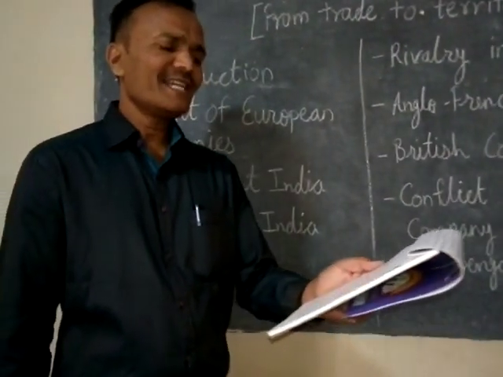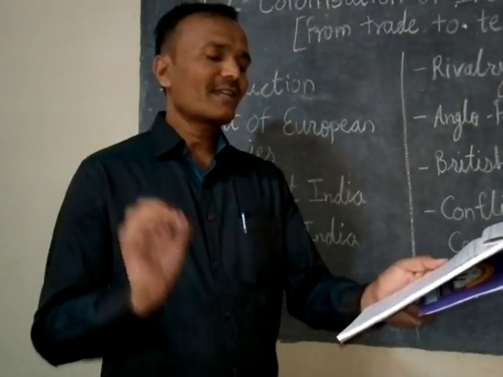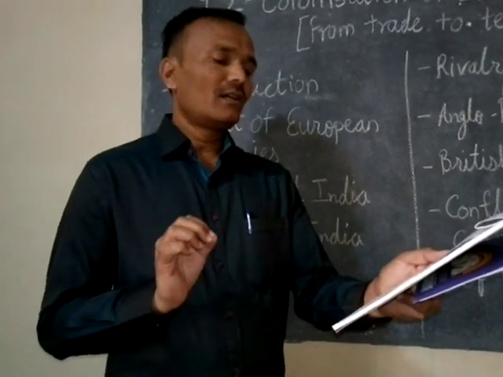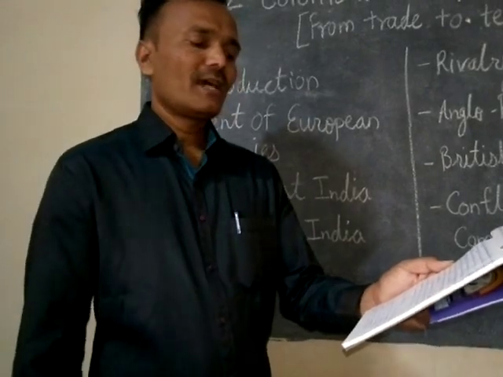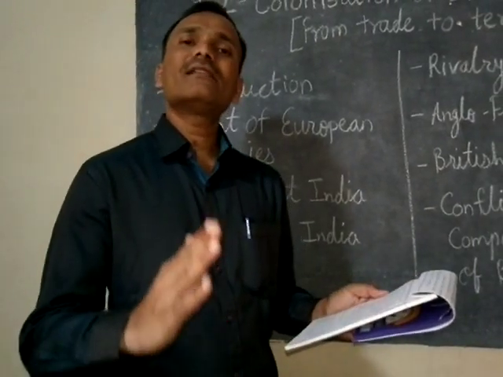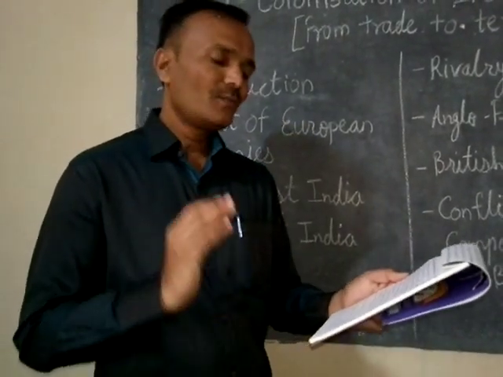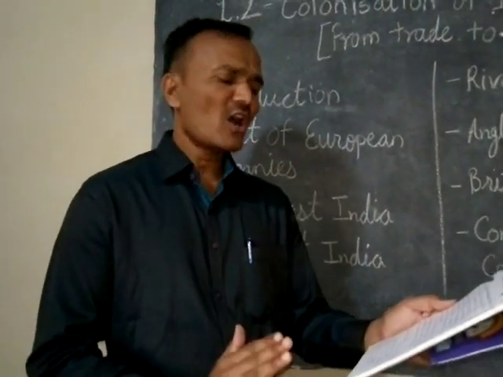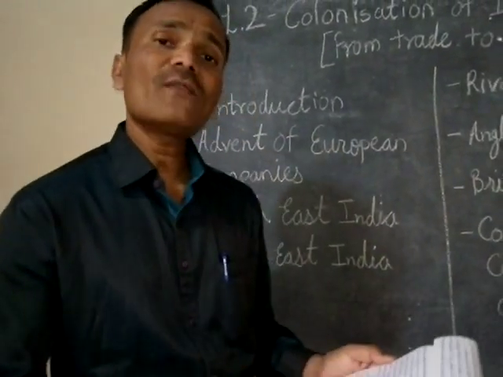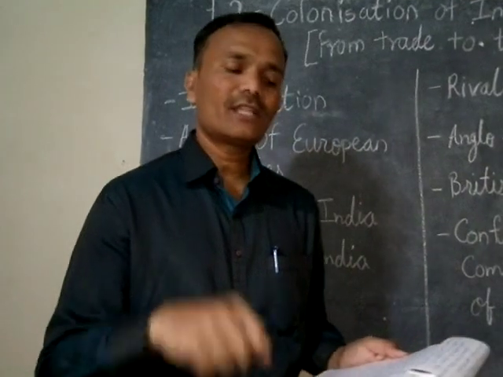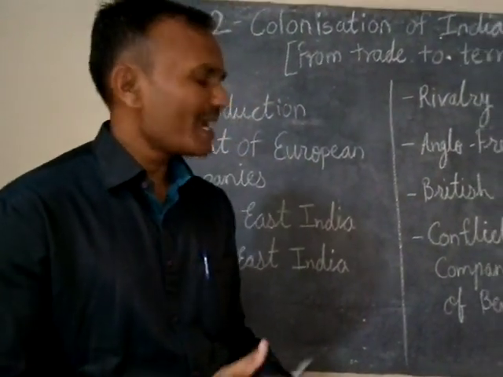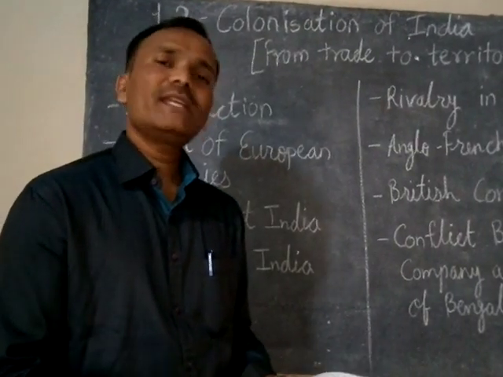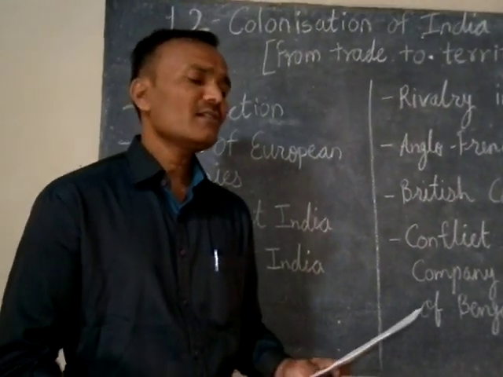For trading interests, the English and French clashed three times with each other, and these were referred to as the Carnatic Wars because they were fought in the present state of Tamil Nadu. So these were the three battles between the French and the British.